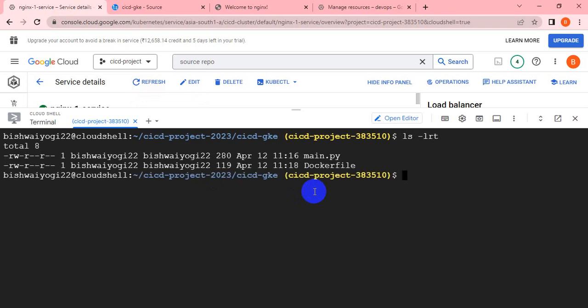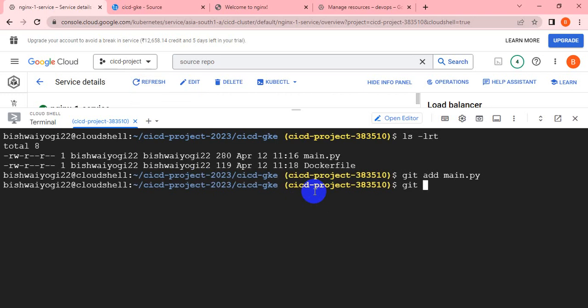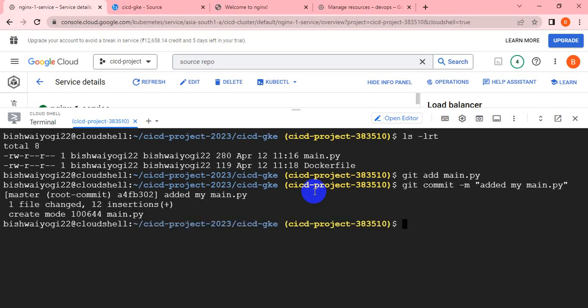Before pushing this file to the repo, we have to add it first, like git add star for all. Let me do it one by one. Git add the py file. Okay. Then you have to commit, added my main.py. Okay. Now we can push it to the repo.